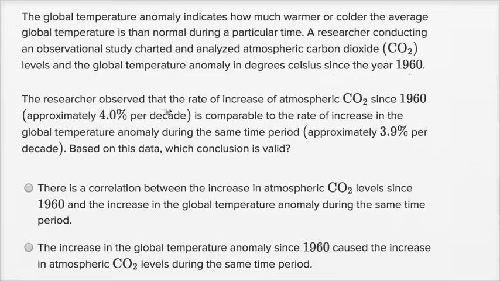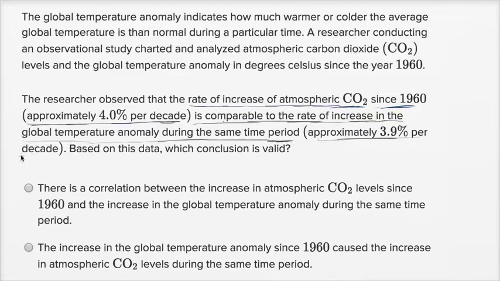The researcher observed that the rate of, okay, this is the part that seems to get interesting. The researcher observed that the rate of increase of atmospheric CO2, carbon dioxide, since 1960, approximately 4% per decade, is comparable to the rate of increase in the global temperature anomaly during the same time period, approximately 3.9% per decade. Based on this data, which conclusion is valid?